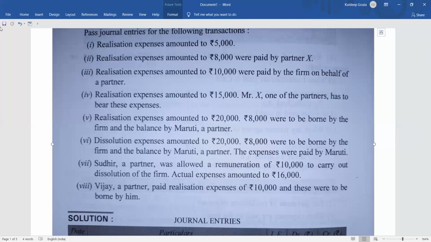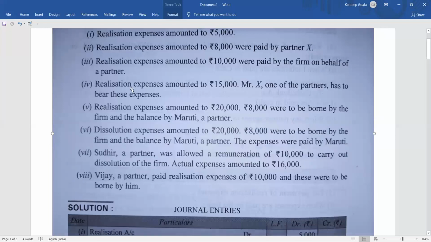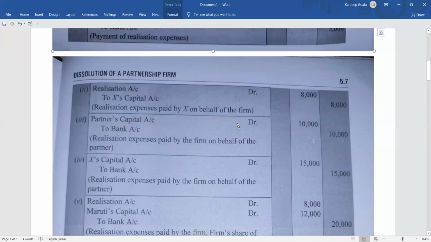Partner को देना था, partner ने दिया नहीं, firm को देना पड़ा, so partner के account से काट लेंगे हम लोग. कैसे काटेंगे? Partner's capital account debit to cash or bank account 10,000. You can see here partner's capital account debit 10,000 to bank account 10,000, being realization expenses paid by the firm on behalf of partner. Partner के behalf पे payment हुआ है.